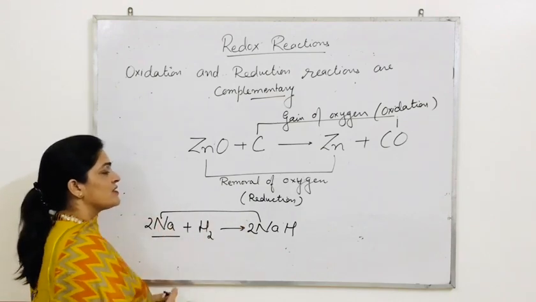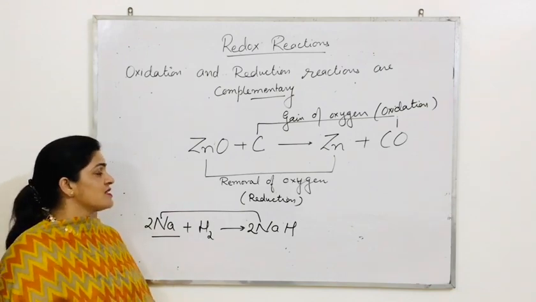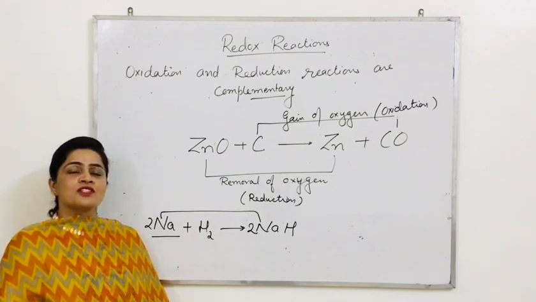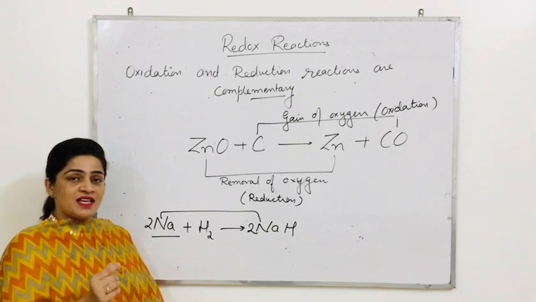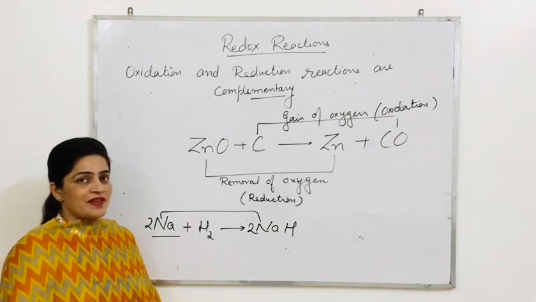Gain of hydrogen is reduction. But the fact is sodium is undergoing oxidation in this process, and I'm going to prove this statement in the next two concepts.